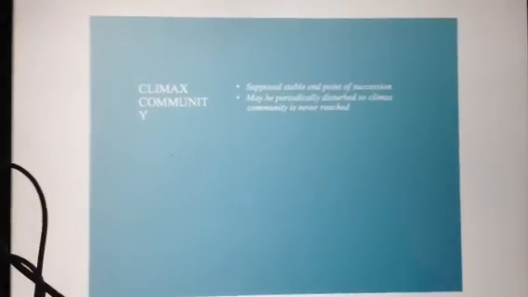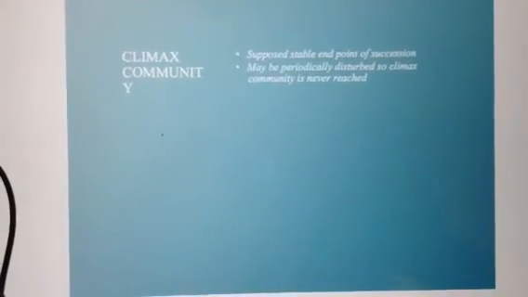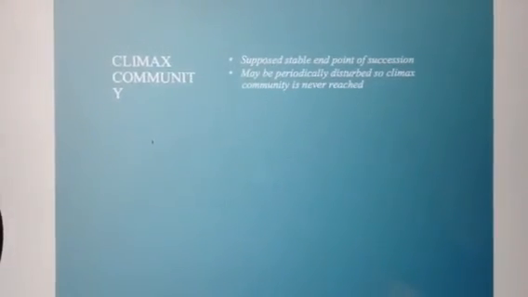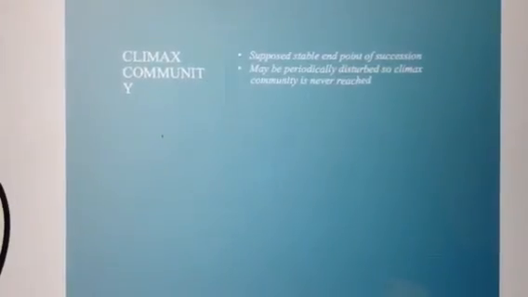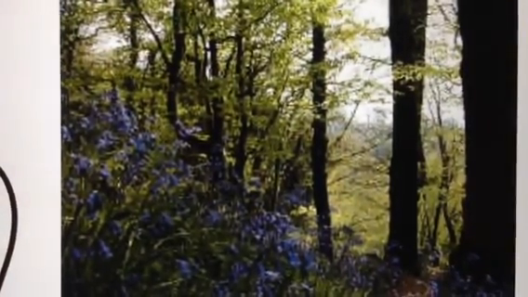The end of each succession process is thought to result in a climax community. This is a supposed stable endpoint of succession. However, the climax community may be periodically disturbed so that there never is a definite end. This photo illustrates a climax community.